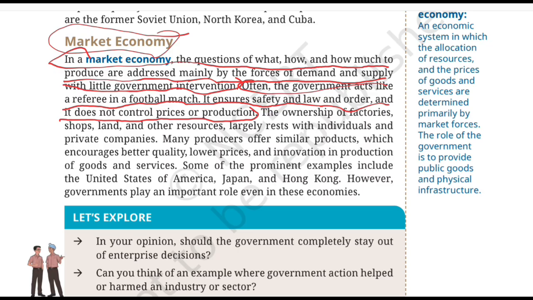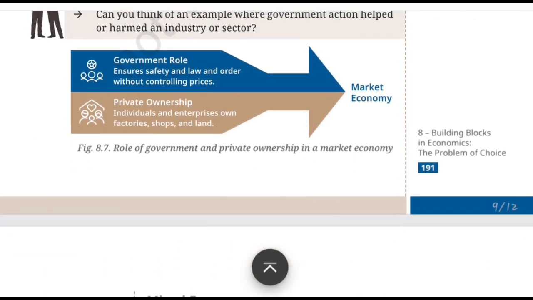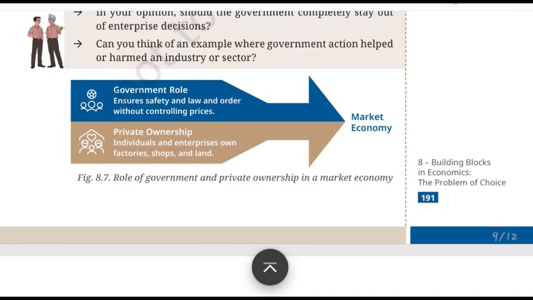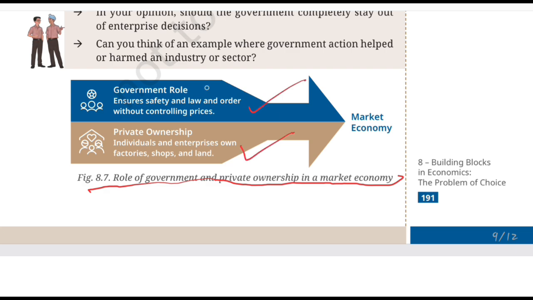So to understand this topic even much better, let's understand figure 8.7 that has been given at the top in the lesson, where it speaks about the role of government and private ownership in a market economy. Now look at the figure. It has two important arrows. The first one is blue color, the second one is beige color. The blue color represents the role of government in the market economy, whereas the beige color represents the role of private ownership in the market economy.